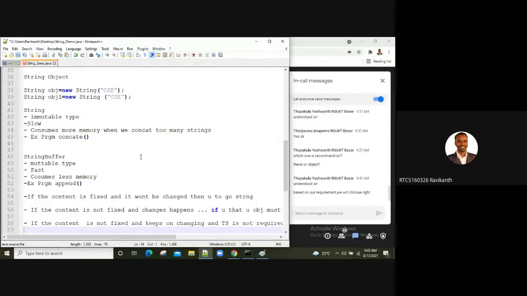So string buffer and string builder are almost the same, the only difference is in terms of thread safety requirement. Then you can go with either string buffer or string builder.